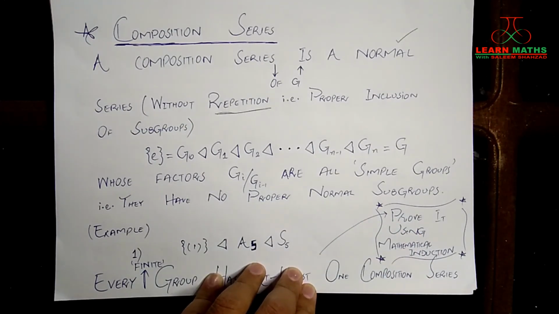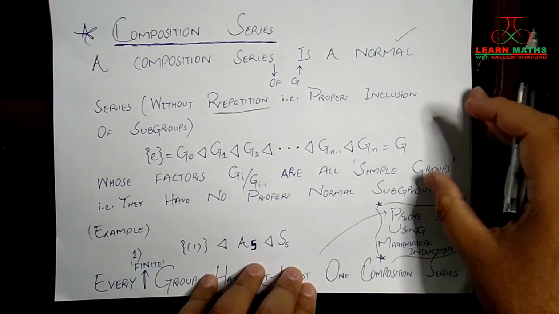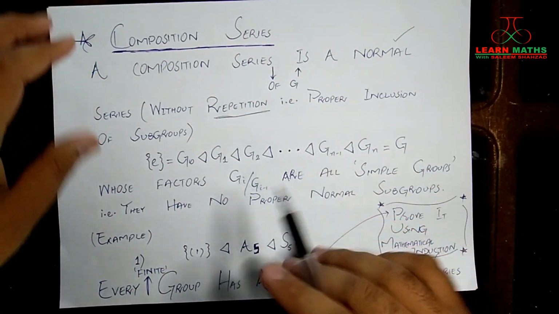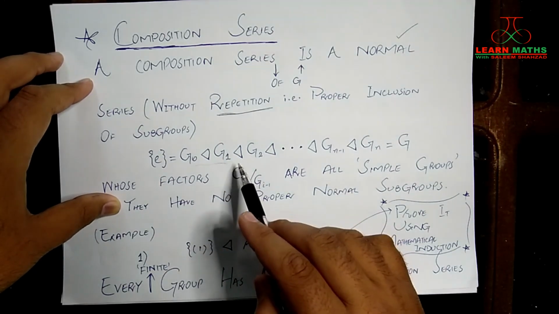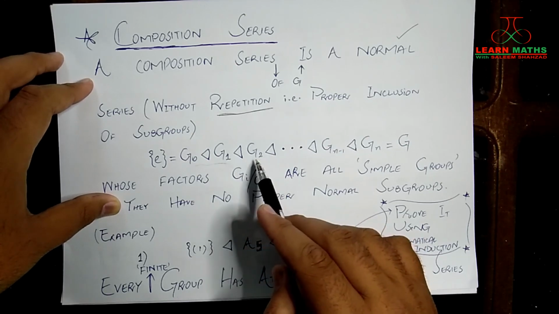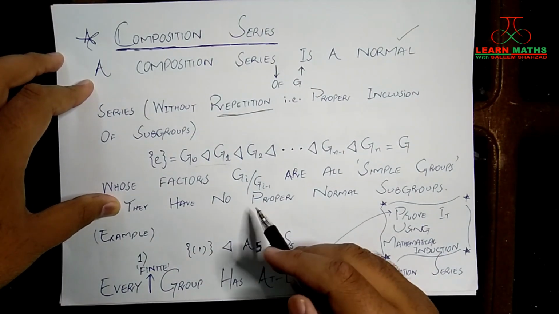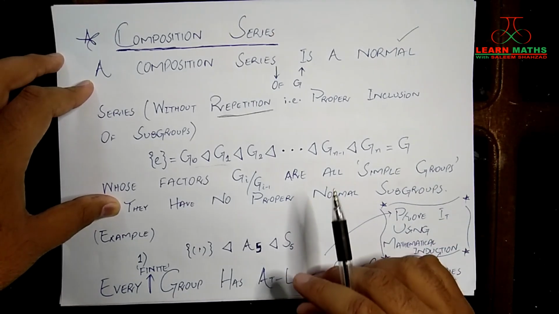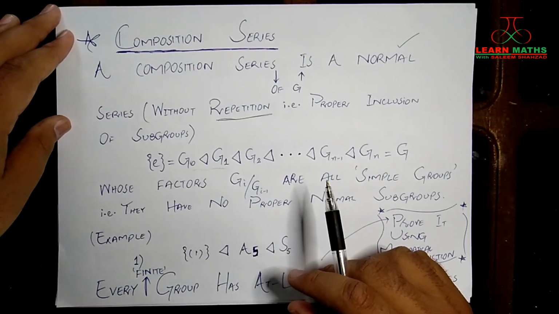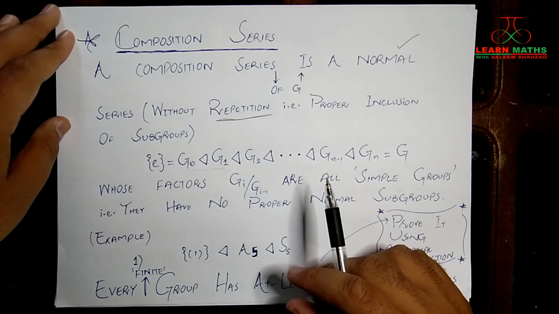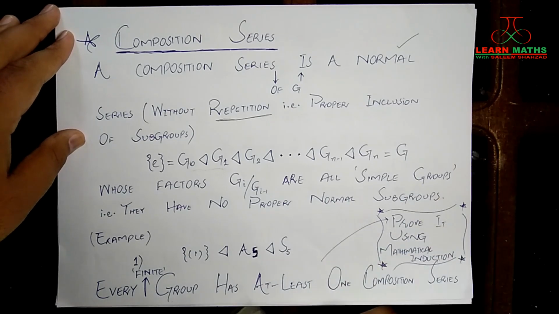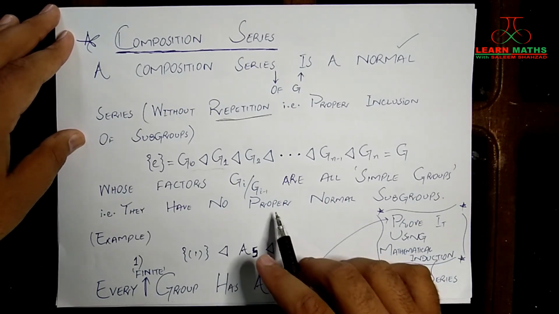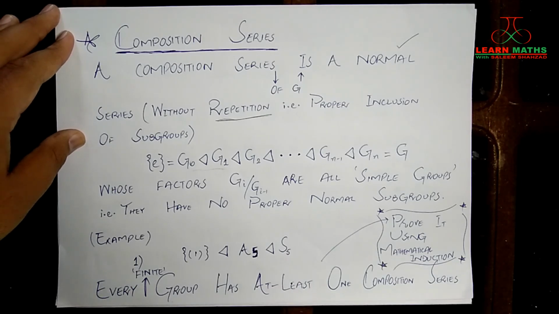The second condition in a composition series is that the factor groups being formed should be simple. For example, the factor group here will be G1 by G0, and if we look at this inclusion, the factor group will be G2 by G1. All of these factor groups should be simple groups. I'm assuming that you are aware of the definition of a simple group, and if you are not, a simple group is simply a group which does not have proper normal subgroups. It only has the trivial subgroup and the group itself, right?